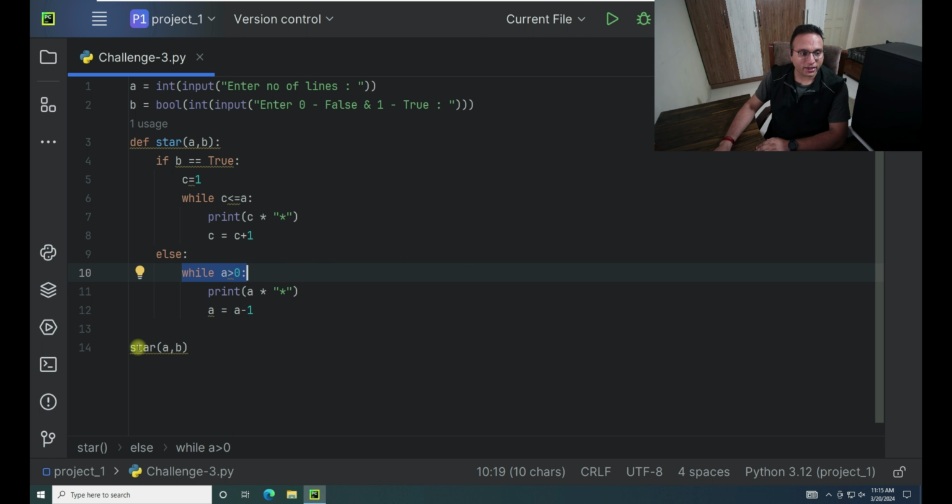Now going forward, this star(A, B) is the statement by which we are calling this function. Just to get it executed, we are calling this function. So when you are executing the code, this line will take an input, and then after that this will get triggered, and on the basis of that this function will be called, and we get the output as per our need.